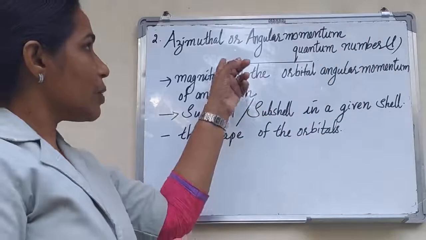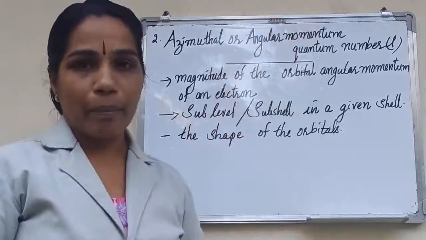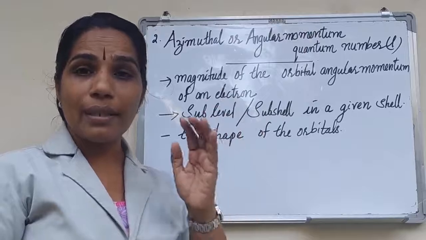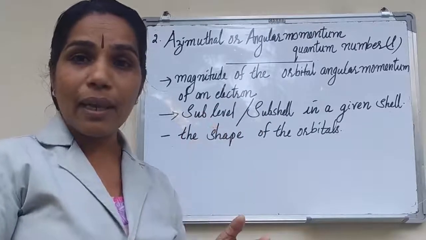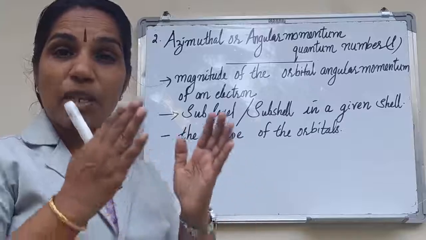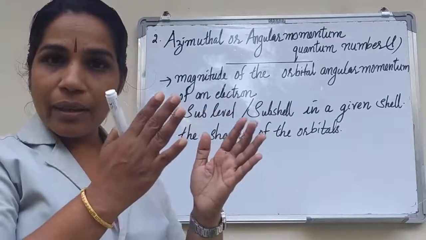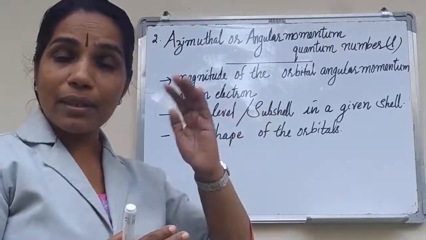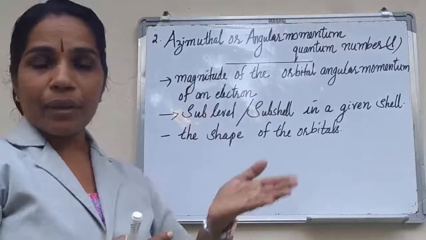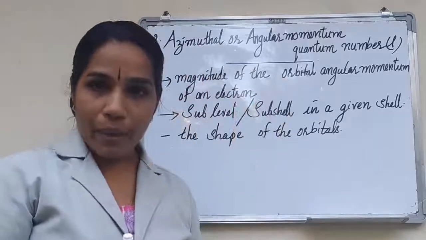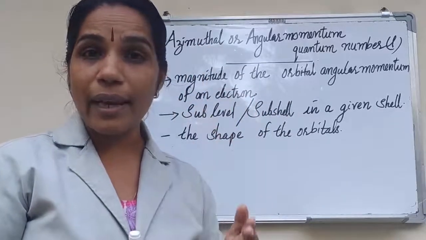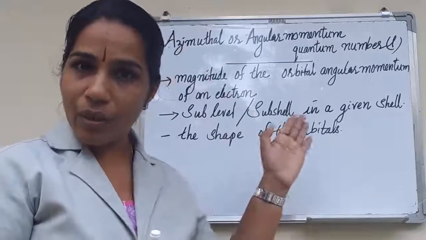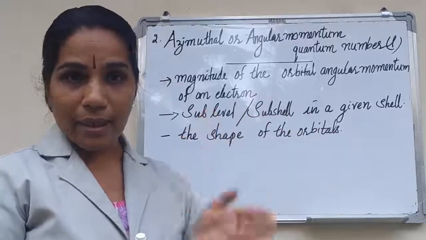So, this quantum number is known as the angular momentum quantum number, and it also denotes the sub-level or subshell present in a principal shell. In a shell, there are subshells, and this quantum number denotes those subshells.